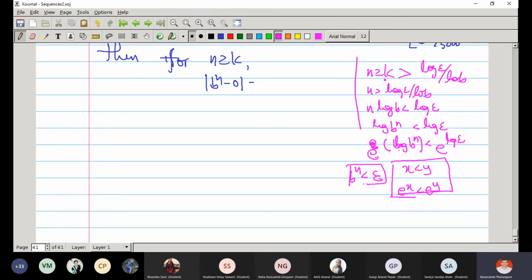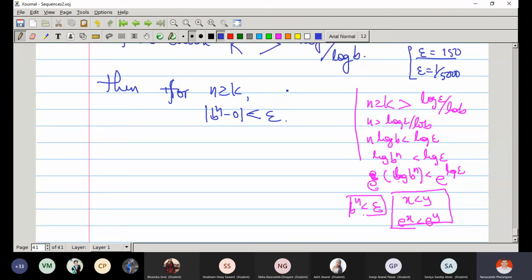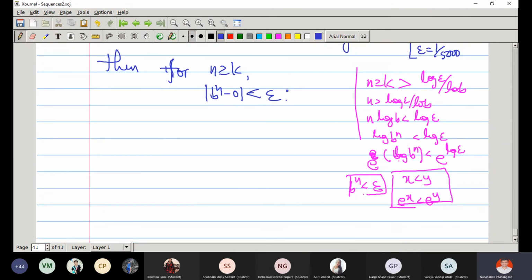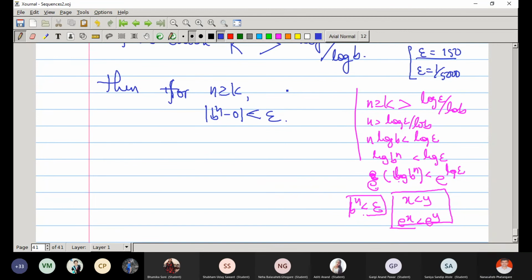If you choose n greater equal k, so can I say directly here, this is less than epsilon, if n is greater equal k, because we have chosen k so that this is happening. Right, so what is the conclusion? b raised to n converges to 0.